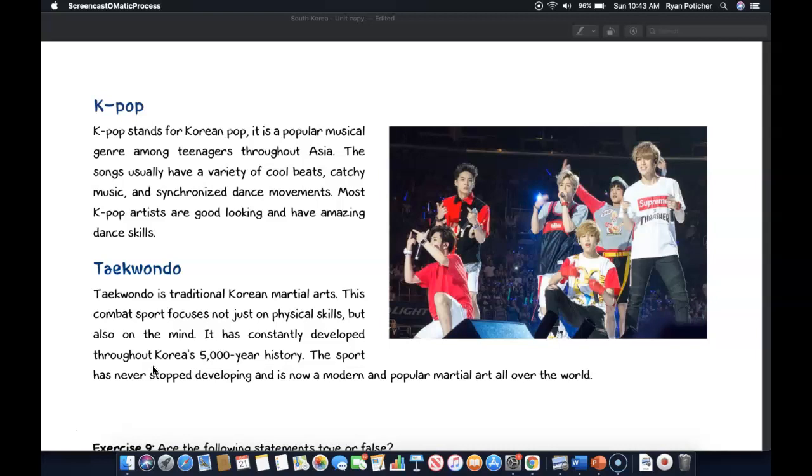Taekwondo. Taekwondo is a traditional Korean martial art, and this is a combat sport that focuses not just on physical skills but also on the mind. It has constantly developed throughout Korea's 5,000-year history. The sport has never stopped developing and is now a modern and popular martial art all over the world.